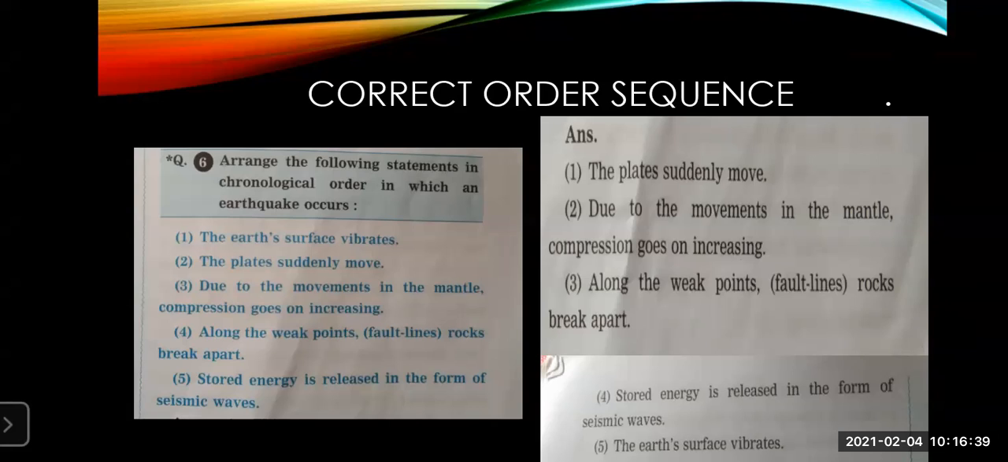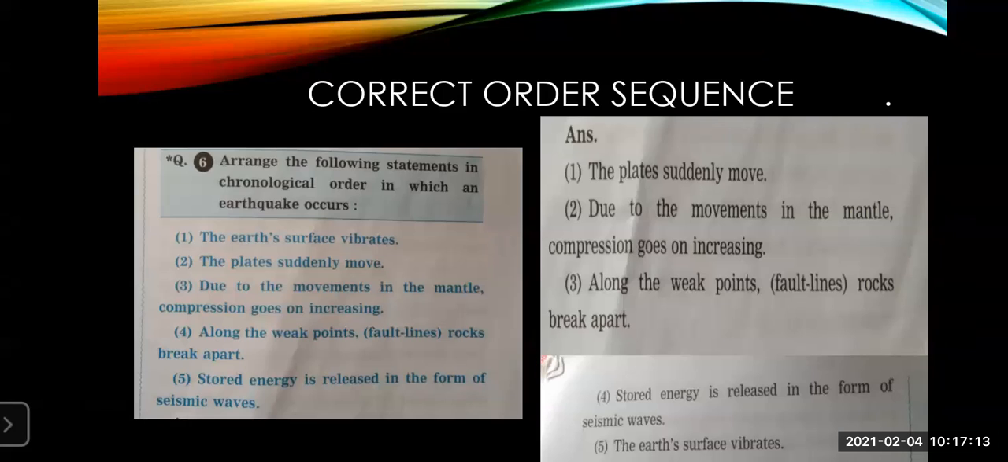So you will write question number 2, answer. First point, the plates suddenly move. What happened first? Plates are moving. Second is, due to the movement of the mantle, compression goes on increasing. Due to whatever movement there is in the mantle, the interior of the earth, the compression goes on increasing. Then along the weak points, fault lines, the rocks break apart. Wherever there is a weak part, it will start breaking.